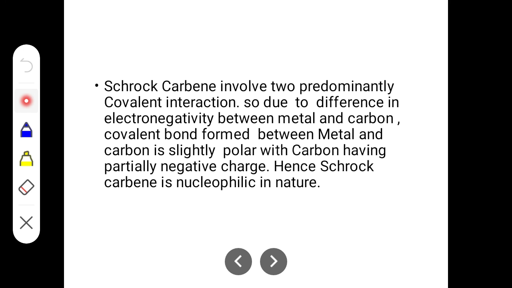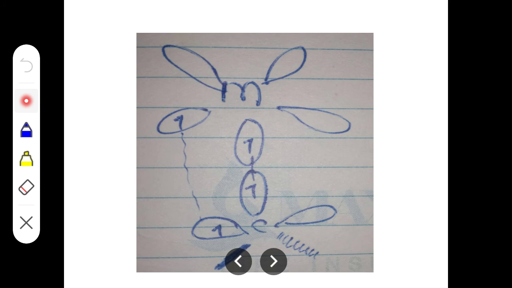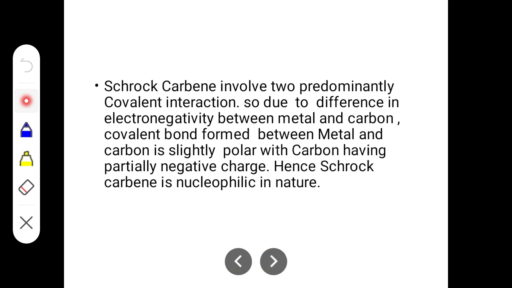You can read here, the Stokes carbene involves two predominantly covalent interaction. Okay, covalent bond is formed. We know that covalent bond is formed by sharing of the electrons. Since the electrons are shared here and here, the interaction are covalent. Okay, now due to the difference in electronegativity between the metal and the carbon, the covalent bond formed between metal and carbon is slightly polar.